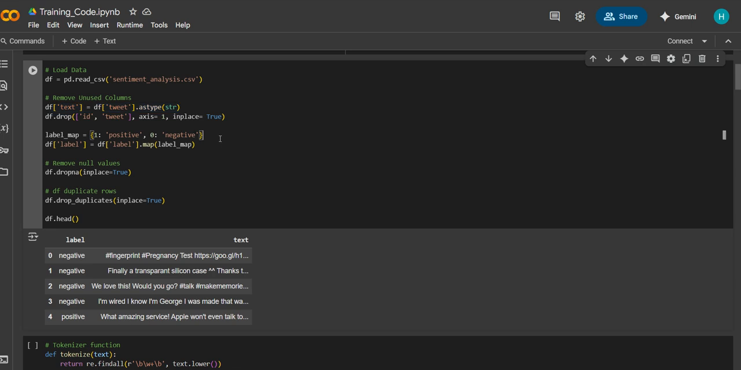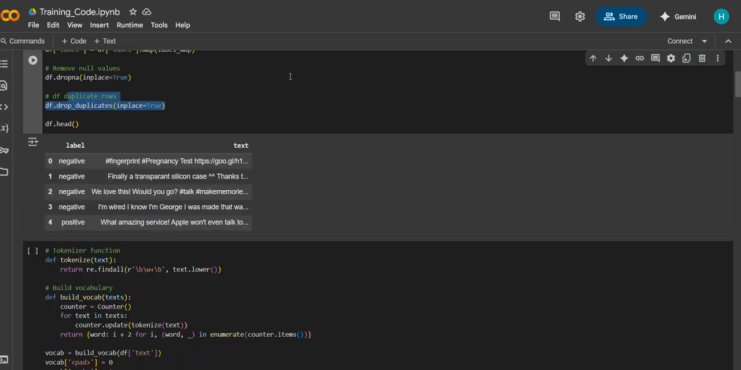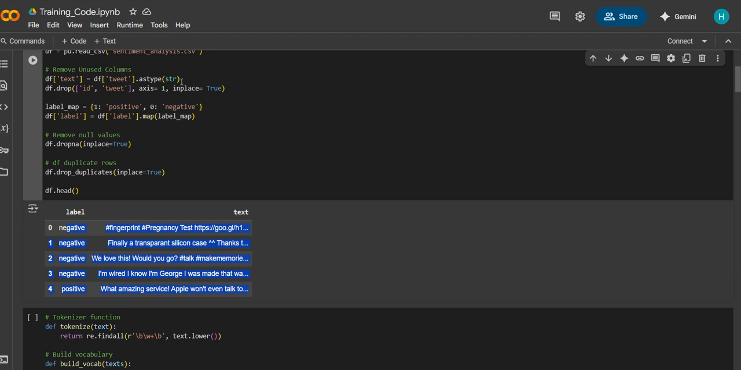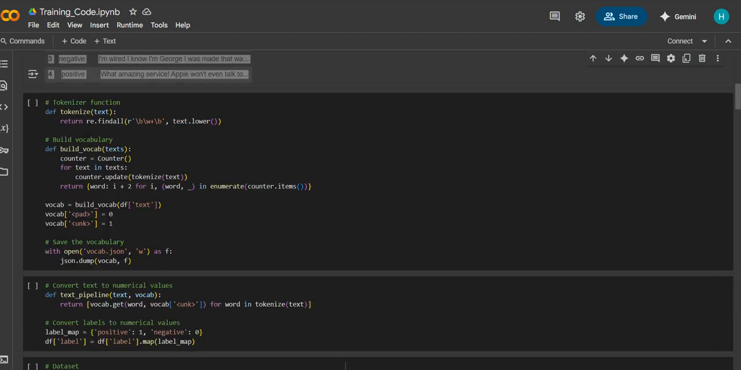After that, I changed the labels positive or negative to numericals, like 1 or 0. After that, I dropped all the null values in my dataset, and I dropped all the duplicate values in my dataset. Finally, I get the clean dataset by using some pre-processing steps like removing unused columns, null values and duplicate rows.